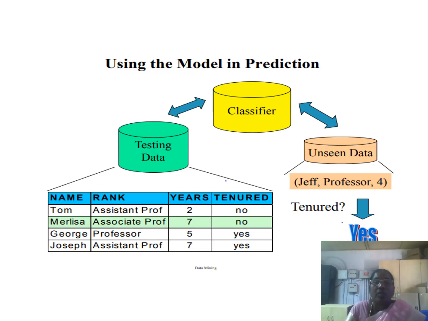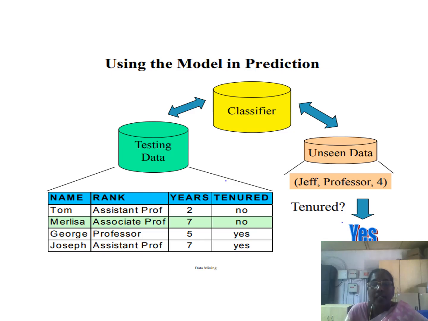After constructing the model, we are going to use the model in predictions. After the model is constructed by using the classifier, we pass the unseen data, that is test data, that does not contain any class label. That is the most important. We are going to pass the unseen data, that is the name and then rank, and then we can determine the class label, whether the tenure is yes or no.